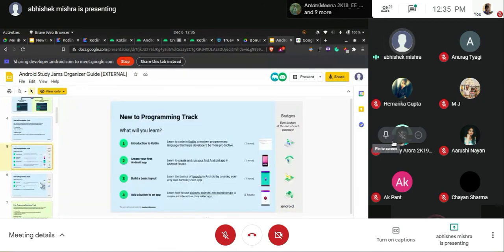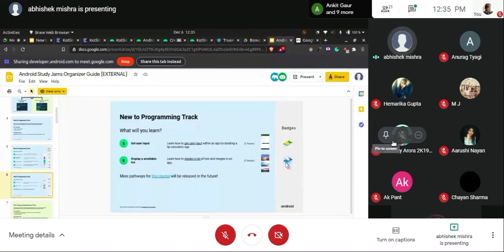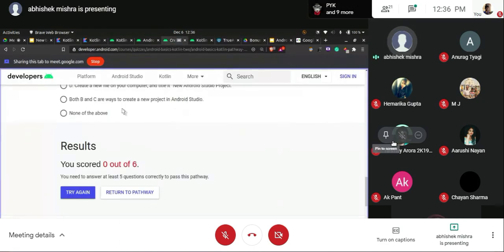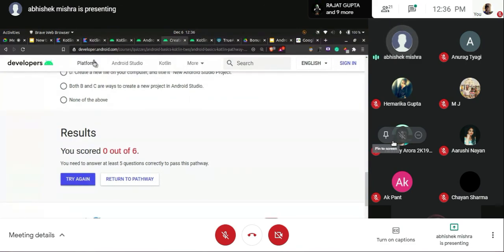Just a second. For basics one, yep, here we go. Okay, this is for prior experience. Yep, you need 4 plus 2. These are the 6 badges that you need to have in your profile to get a certificate that certifies the new to programming track for you guys. That's how we need to do it.